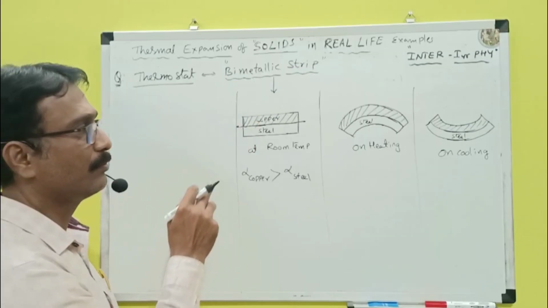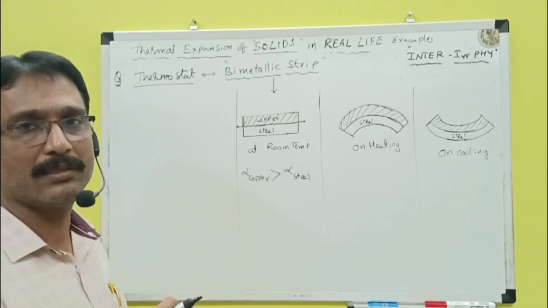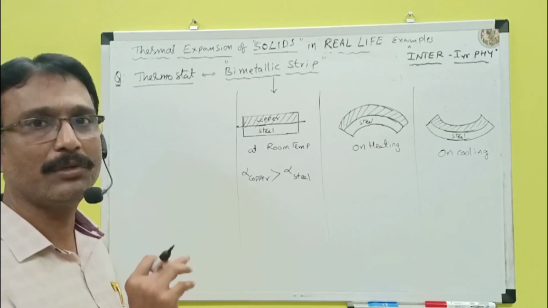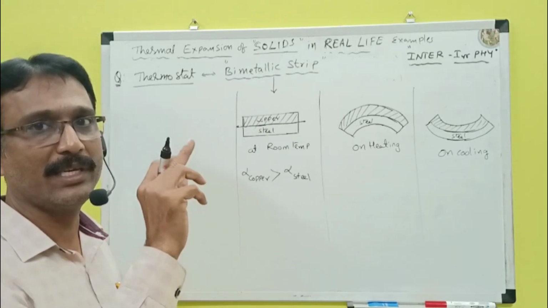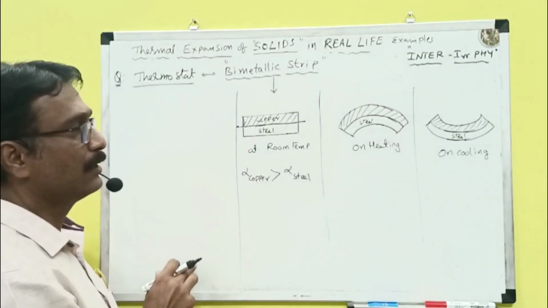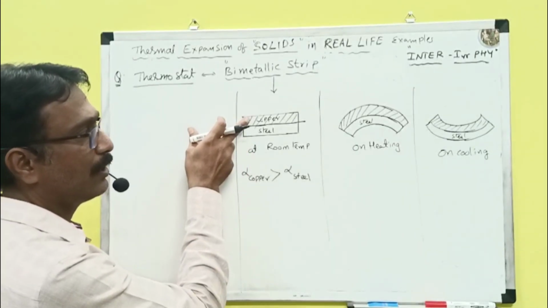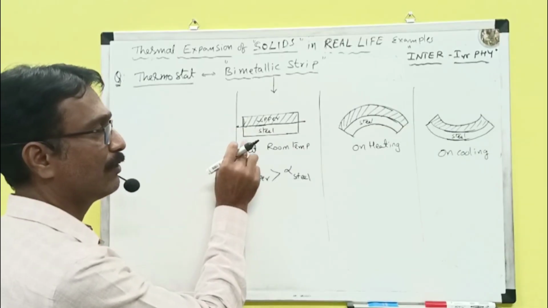A bimetallic strip consists of two metal sheets with different coefficients of linear expansion but the same size and dimensions, riveted one over the other. Here, copper and steel are the two metal strips fixed one over the other.